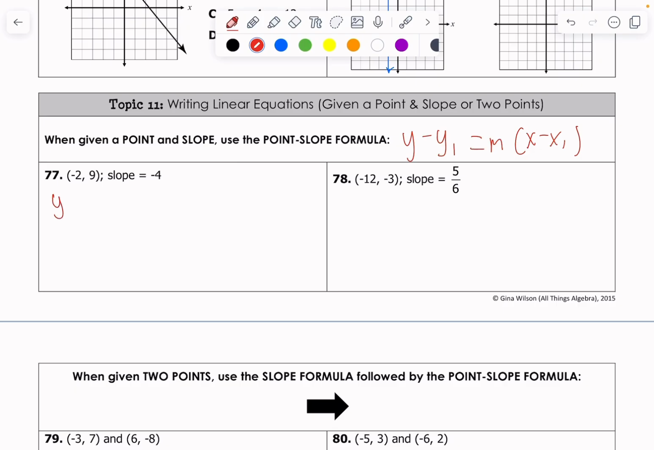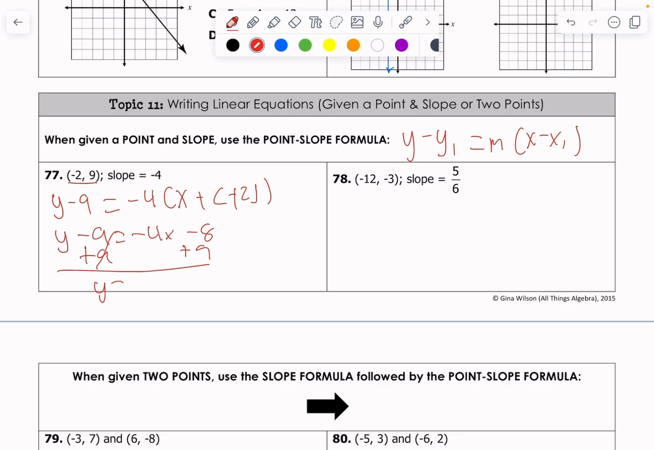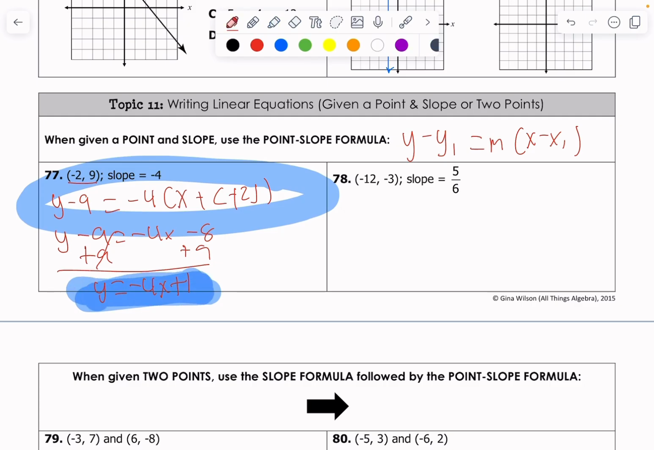Well, y minus y1, what's my y coordinate? It's a 9. Y minus y1, y minus 9. It's equal to our slope times x minus x1. From there, we don't really care for point slope form. I mean, I like it, most people don't. So we're going to actually put that into slope intercept form. So I'm going to have y minus 9 is equal to -4x plus 2 minus 8. Add 9, boom, boom, boom, boom. I get y equals -4x plus 1, and we are done. I took it from point slope form, and I wrote it in slope intercept form. Same thing for 78.